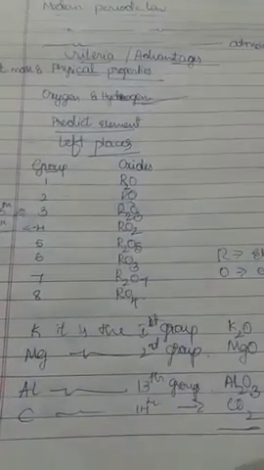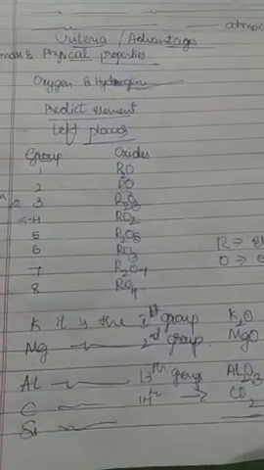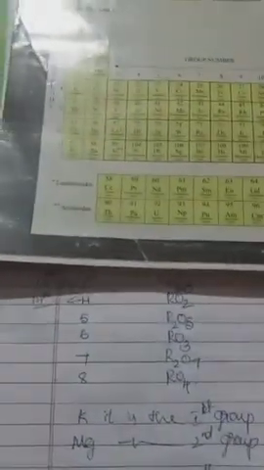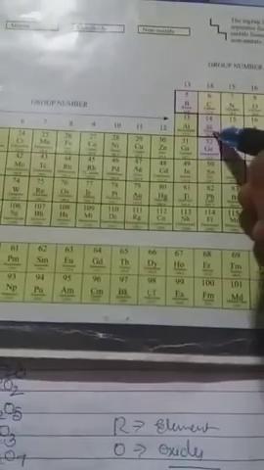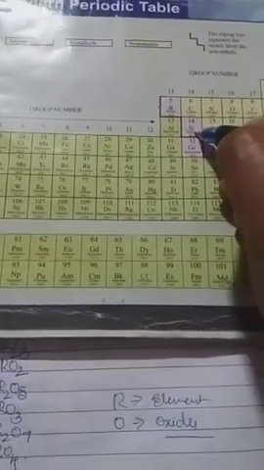One more example: silicon is in the 14th group, which I told you is equal to the fourth group.